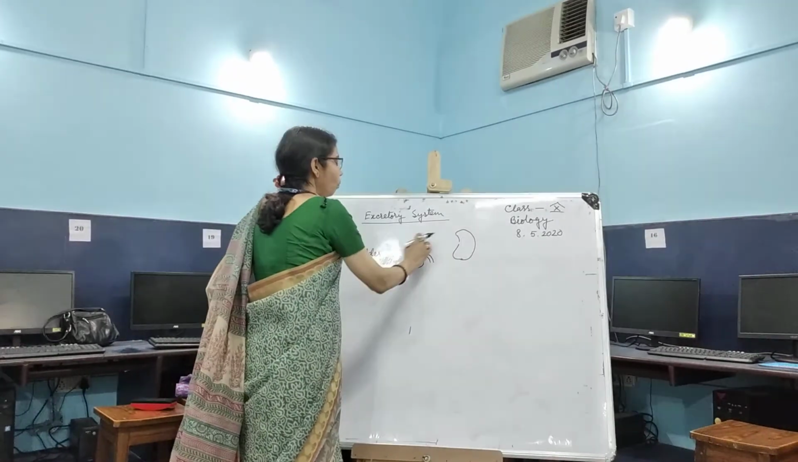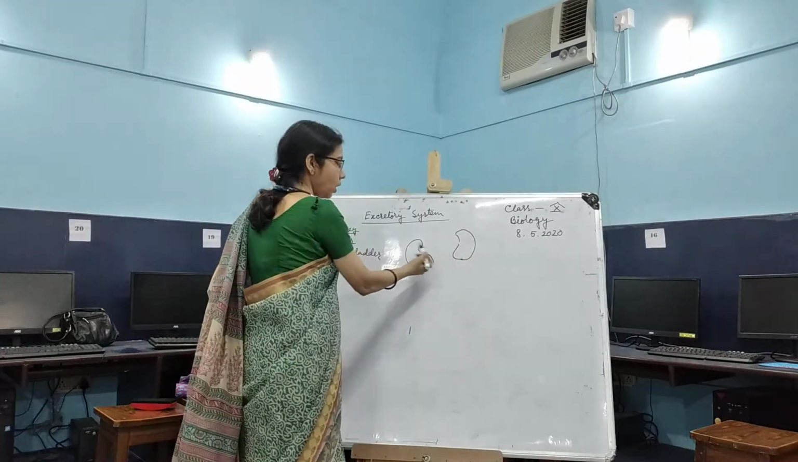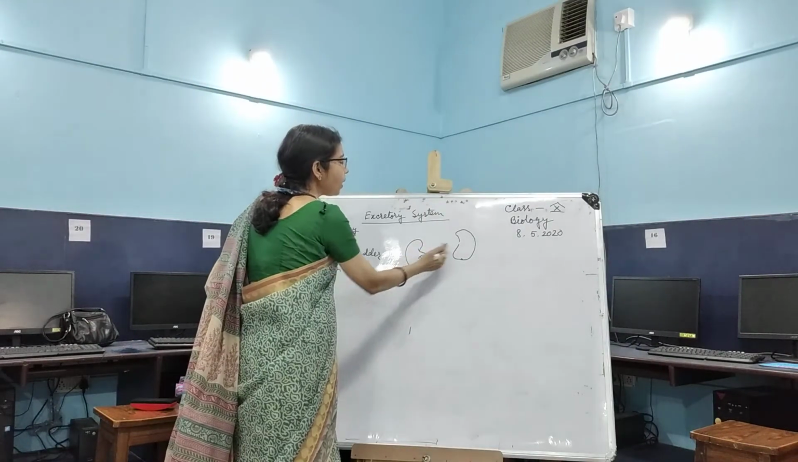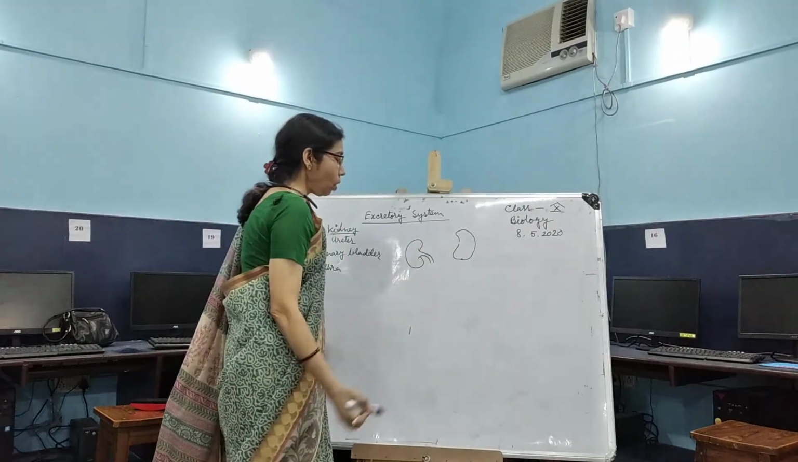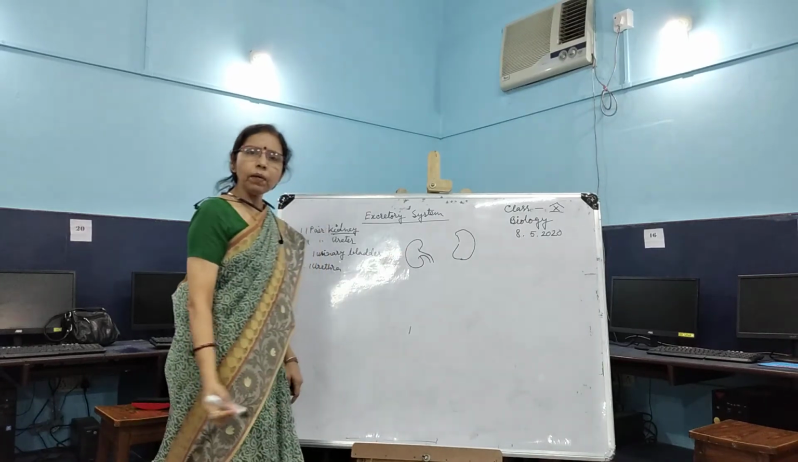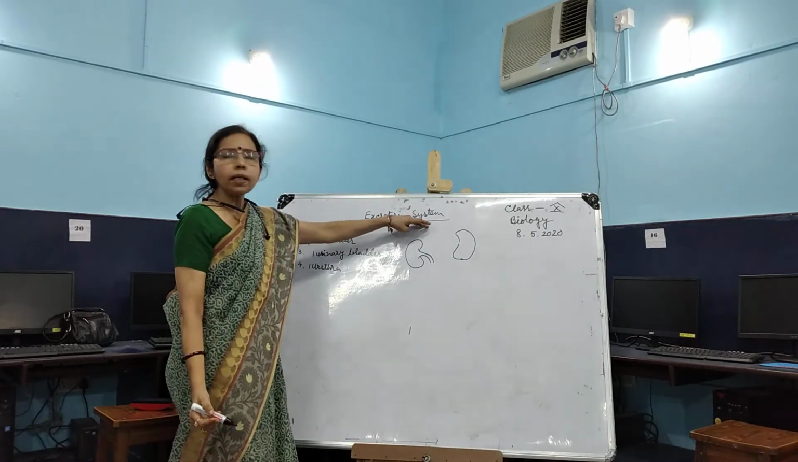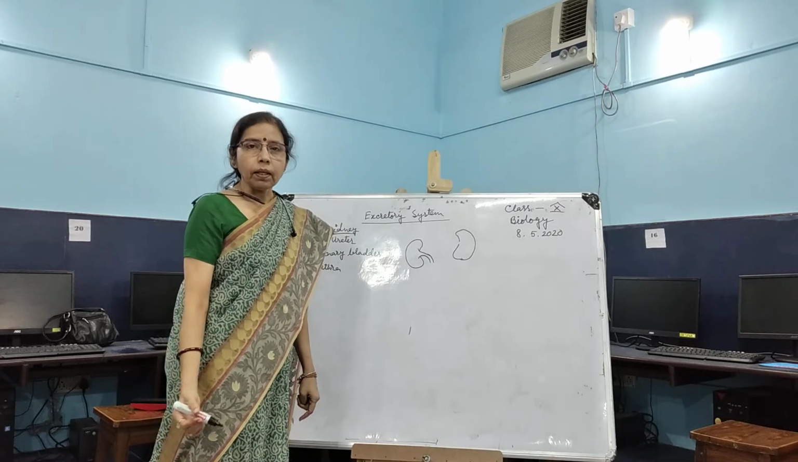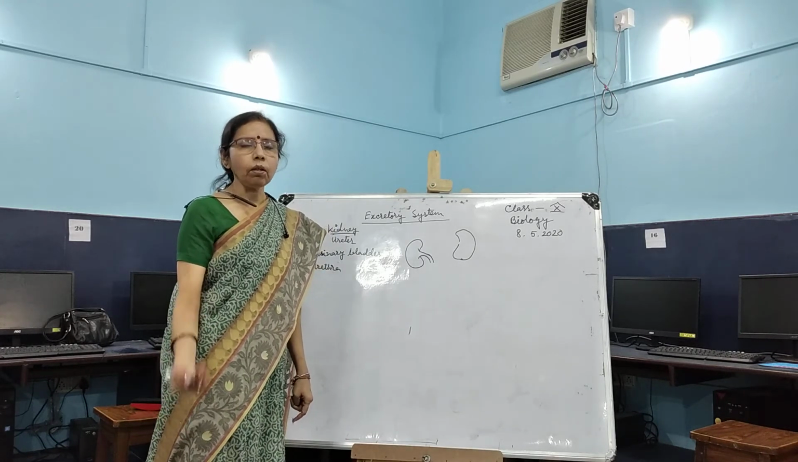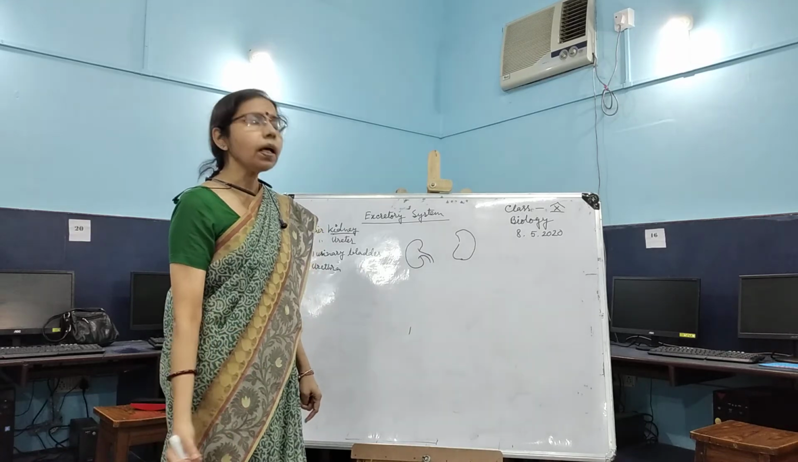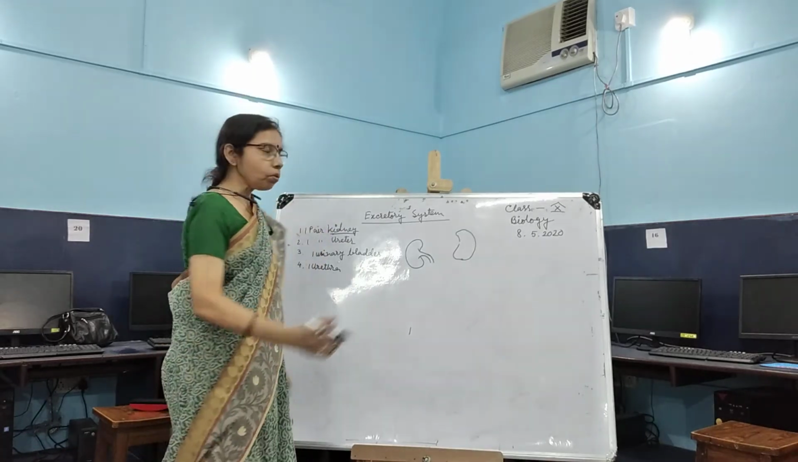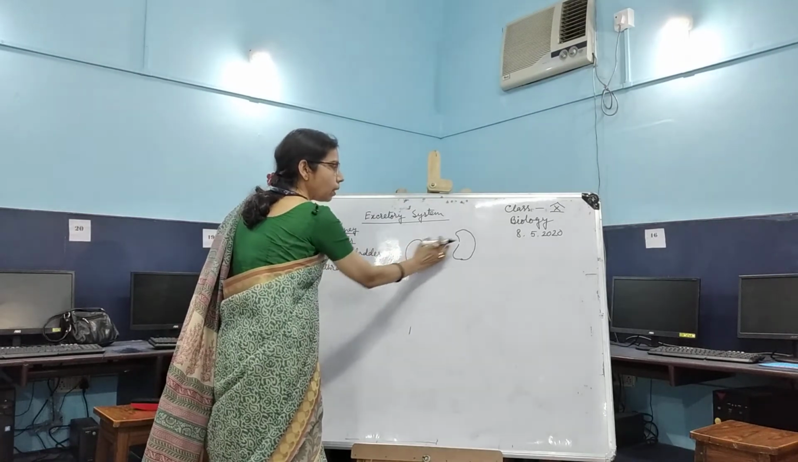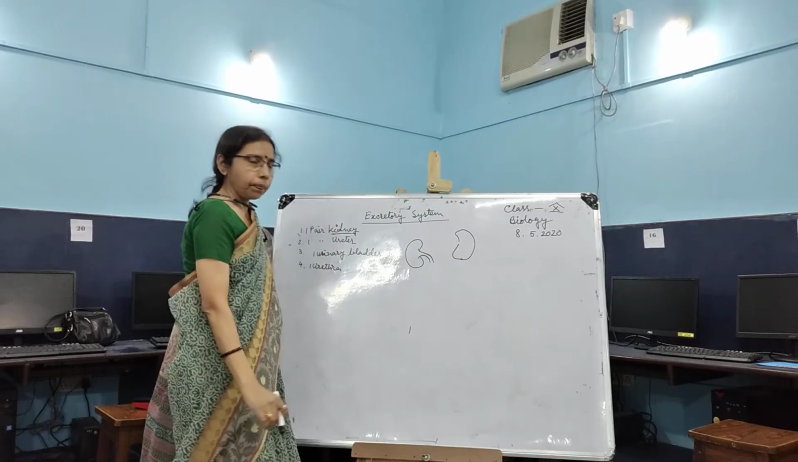If you watch carefully, you will see that the right kidney is slightly below the left. Why is the right kidney slightly below? Because on the right side of our body there is the liver, and the lobe of the right liver is larger. So to accommodate that liver, the right kidney is slightly below the left.